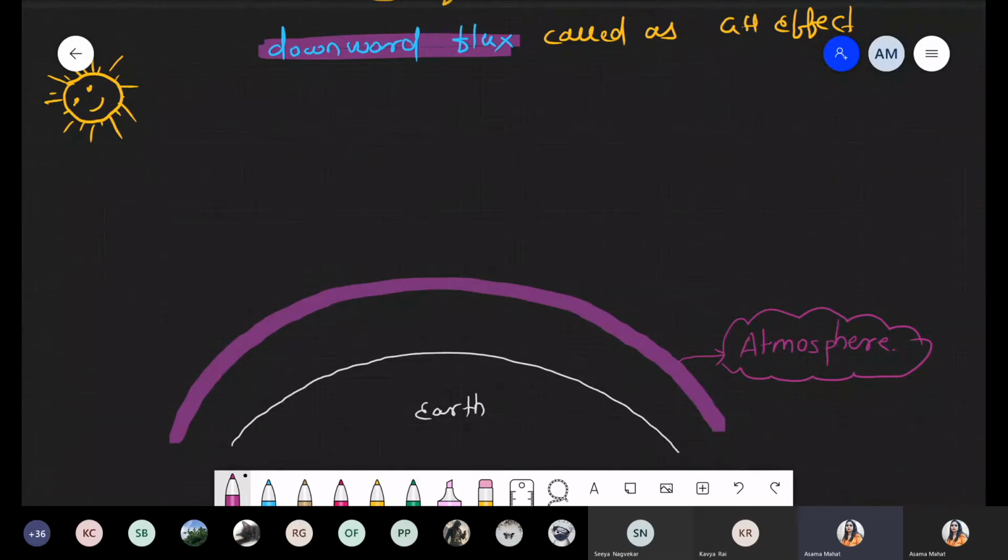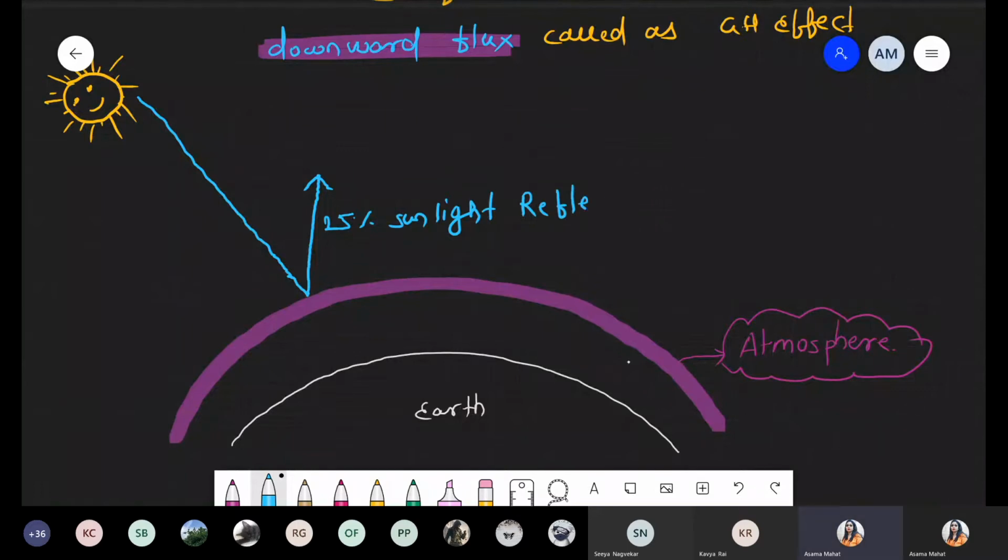Now one by one we are talking about the reaction. First of all, approximately 25% of the sunlight coming towards this earth, out of 100%, I'm writing the value here, 25% of the sunlight or solar energy gets reflected.